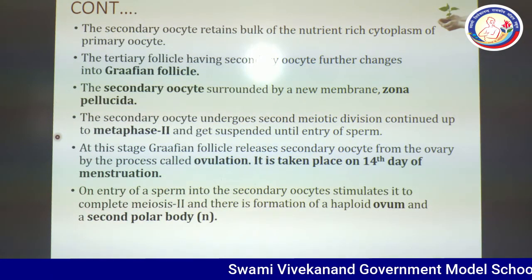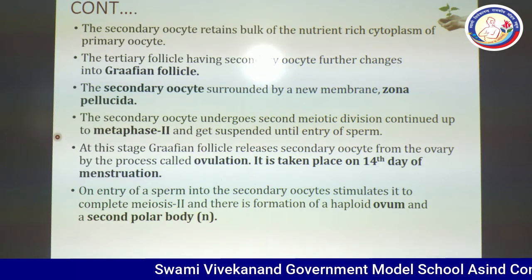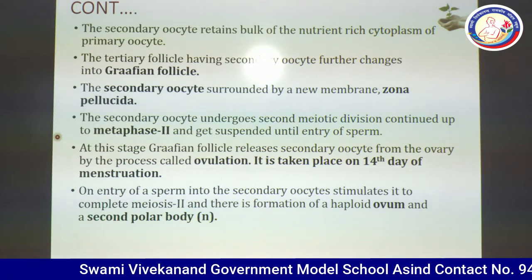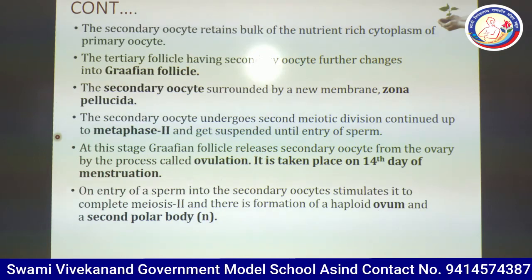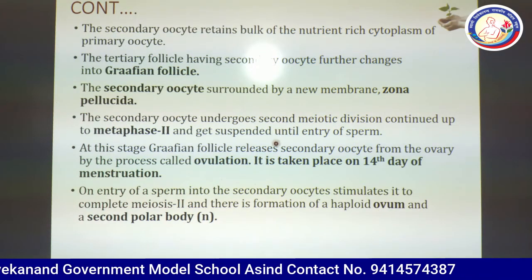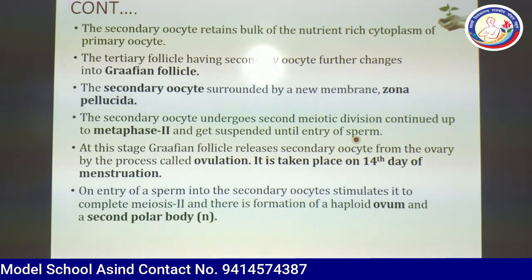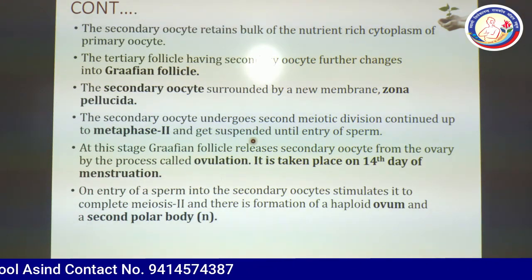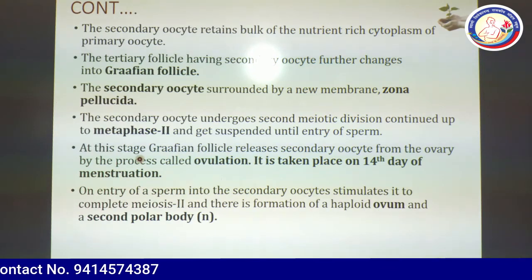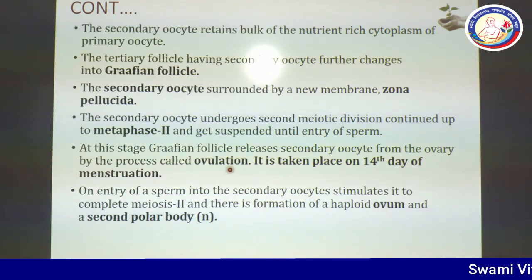So you can say the secondary oocyte is the stage where ovulation takes place. One more question is here. This is the second time when meiosis is suspended. At this stage, the Graafian follicle releases the secondary oocyte from the ovary by the process called ovulation.